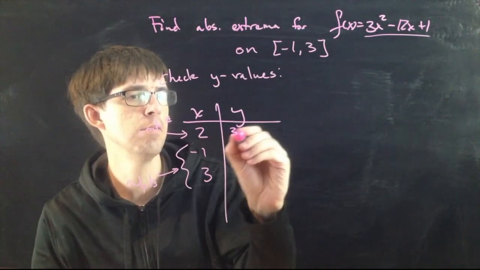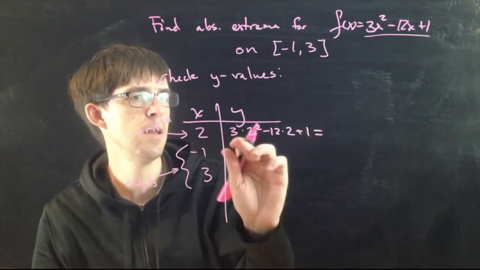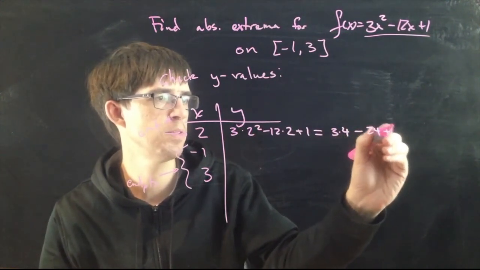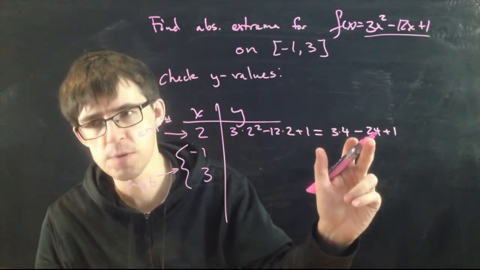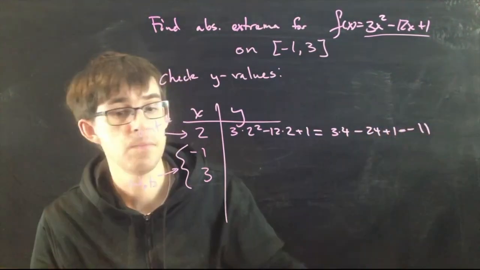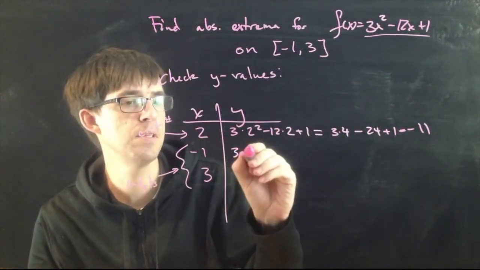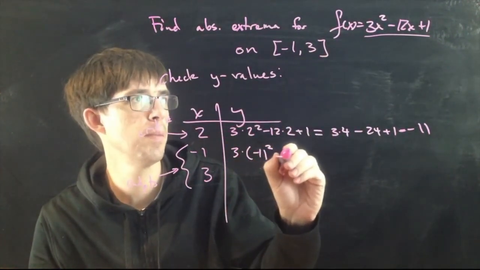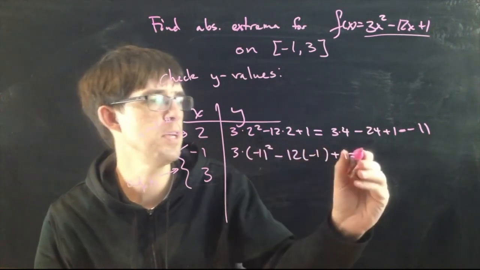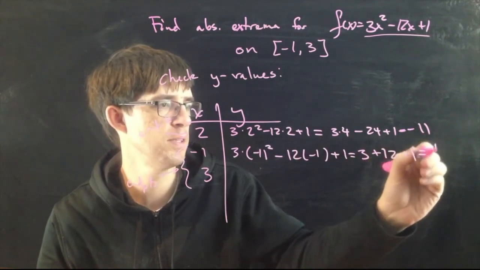So I go 3 times 2 squared minus 12 times 2 plus 1. What's that? This is 3 times 4, minus 24 plus 1. That's 12 minus 24, which is negative 12, plus 1 is minus 11. All right, how about the endpoints? I plug minus 1 into here. I go 3 times minus 1 squared minus 12 times minus 1 plus 1. That's 3 plus 12 plus 1, 16.